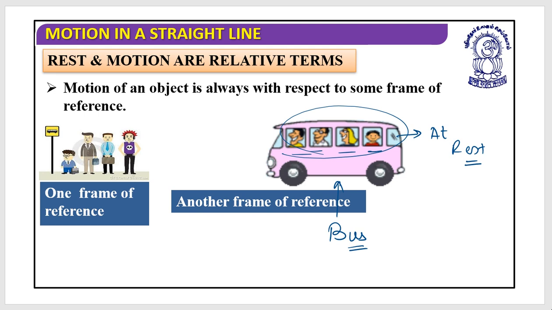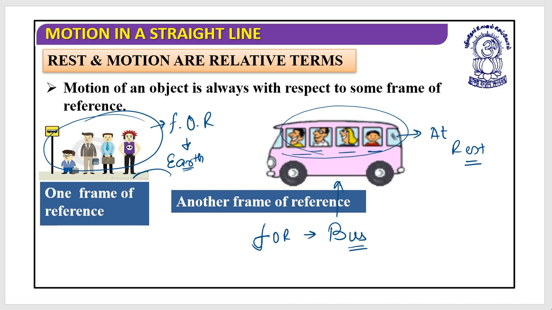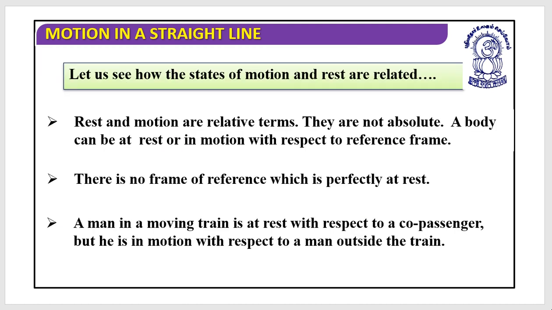It is the platform from which observations are being taken. While the people standing at the bus stand, their frame of reference is Earth, and these are not moving. FOR stands for frame of reference, which for these people is the bus. So both are on different frames of reference. So when both are in different frames of reference, they can have different observations.